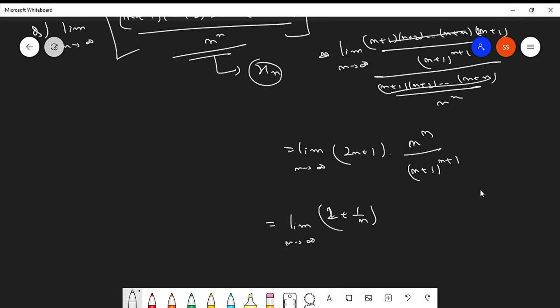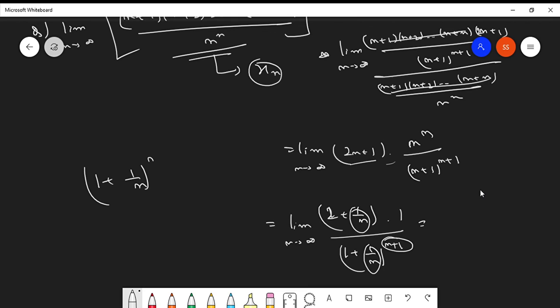So n to the power n, right? So this becomes 1 times 1. The 1 by n we distribute here, we divide this by n, and the other part we give here. So in the bottom also you have n to the power n plus 1, right? So we put it inside, so we get 1 plus 1 by n whole to the power n plus 1. So this becomes 0, this becomes 0, right? And in the bottom you have the n plus 1 power.